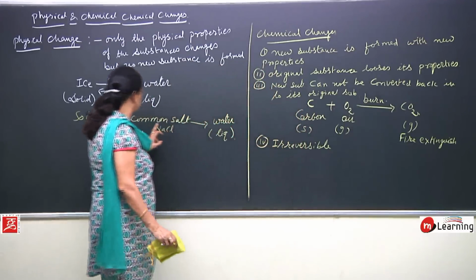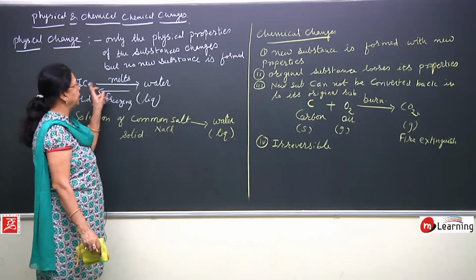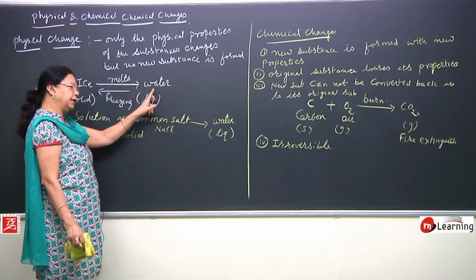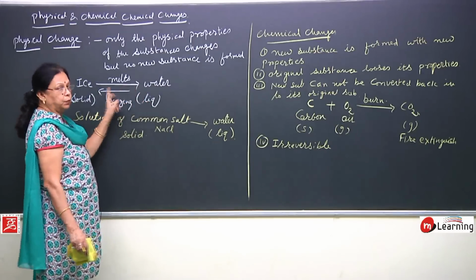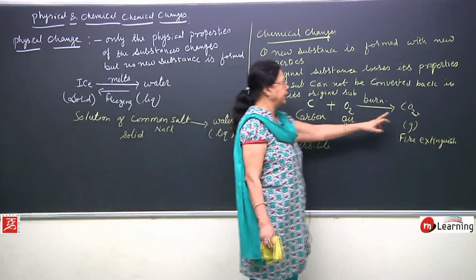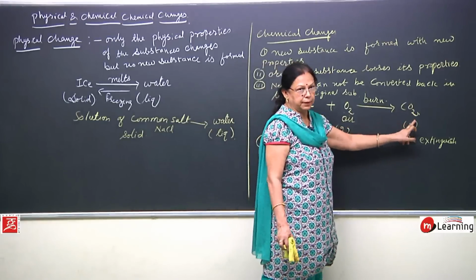Here you can reverse it. Reverse it means you can get water from ice, and again you can get ice from water. So, it is reversible. But here you cannot get back oxygen and carbon from carbon dioxide.